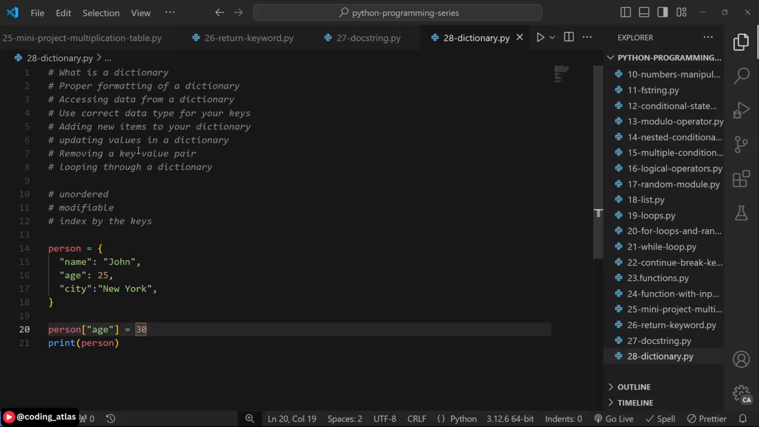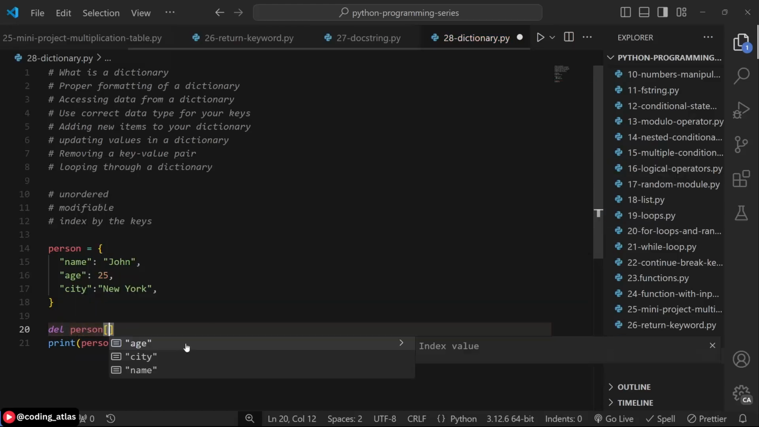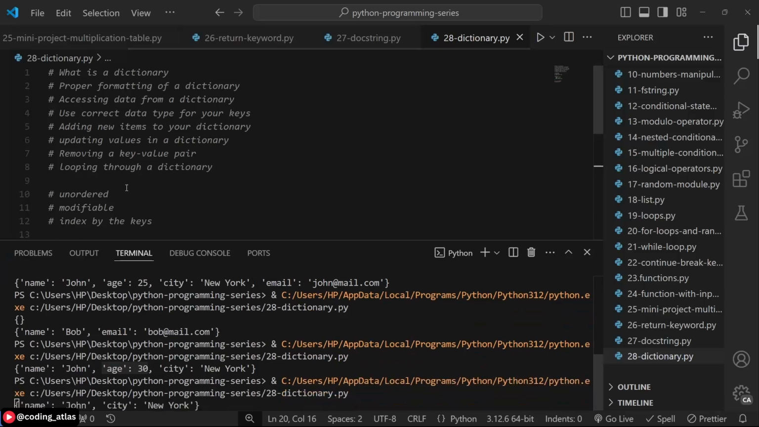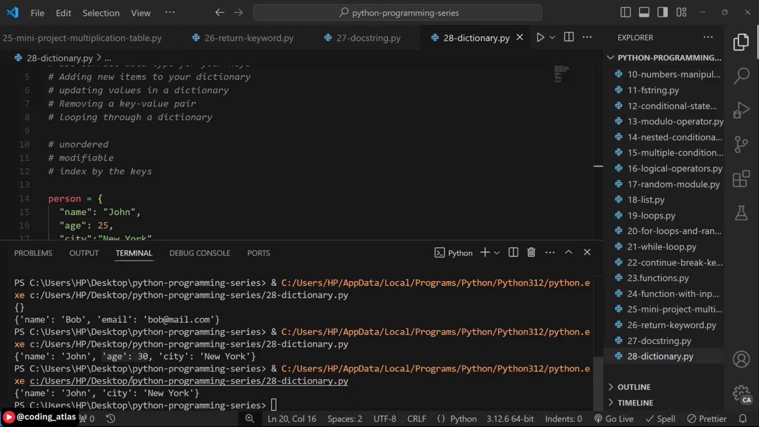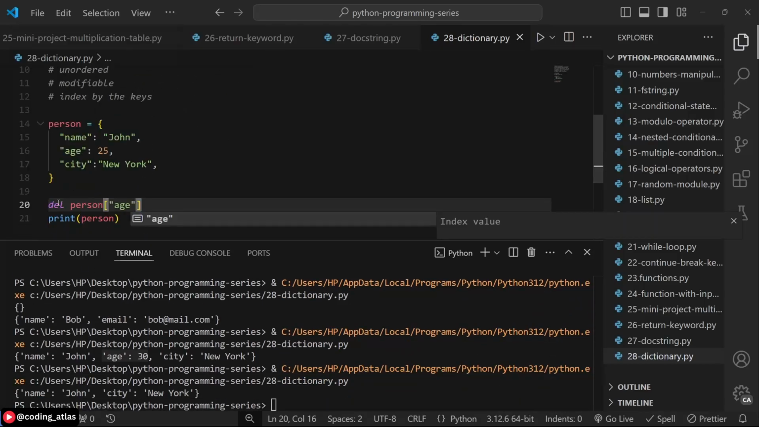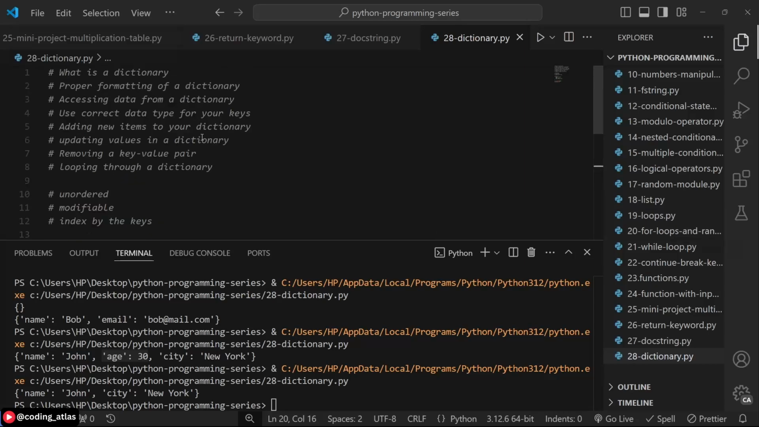How do you remove a key value pair from a dictionary? To remove that, you use the delete keyword. Delete goes by del, followed by the name of your dictionary, and then the name of the key you want to delete. For example, we want to delete the age key value pair. If we run this now, you see that age does not exist again on the person dictionary. So use the delete keyword to delete any key value pair from a dictionary. Alright, the last part of this lesson is how do you loop through a dictionary?